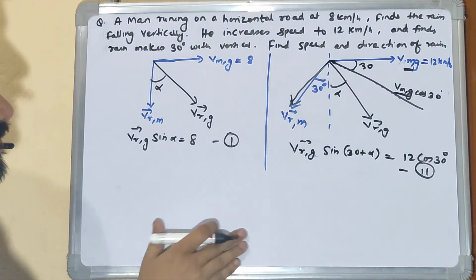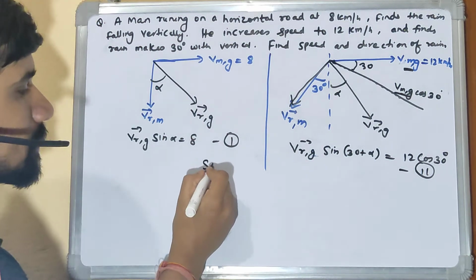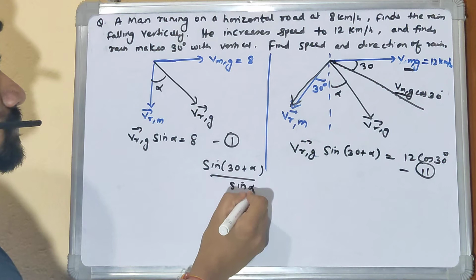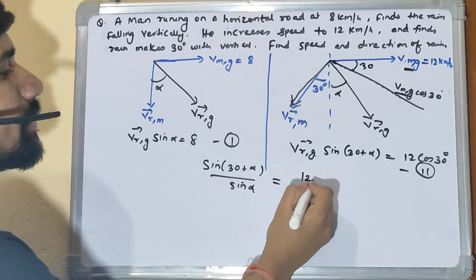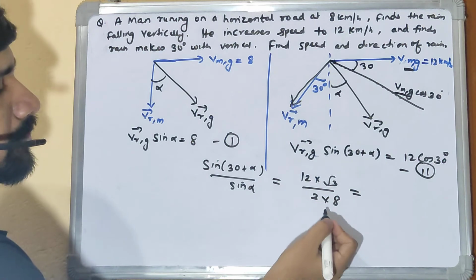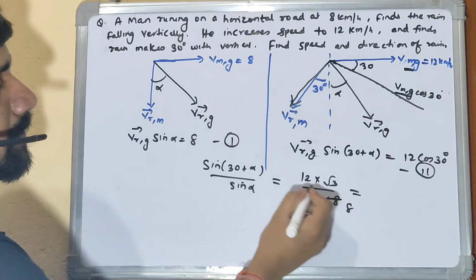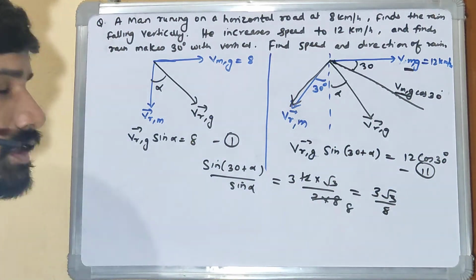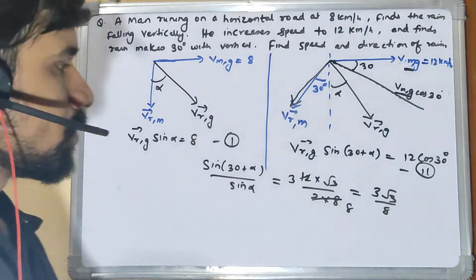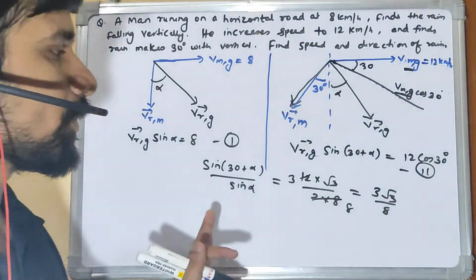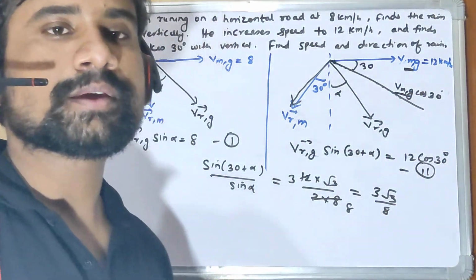So sine(30 plus alpha) by sine alpha equals 12 into root 3 by 2 into 8. And if I calculate this, this is 3 root 3 by 8, right? Now using different laws of trigonometry, you will be able to find the value of alpha here, right?